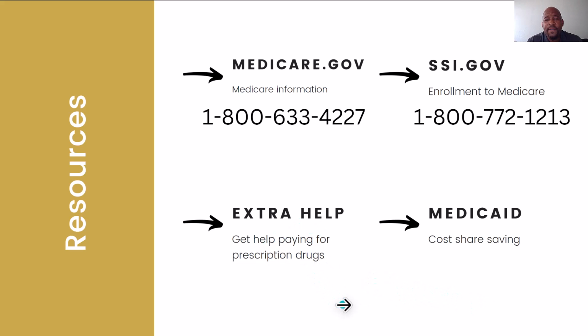And then here I just want to mention some other resources, extra help. You may qualify for that, to where you can receive help paying for prescription drugs, and that is income and resource based. And also Medicaid, based off your state, you can receive state help to help with the cost share of paying for co-pays, co-insurance, and deductibles with your Medicare health plan.